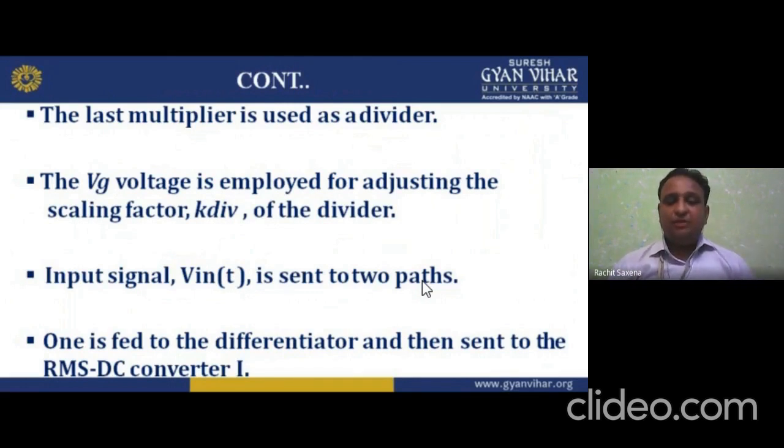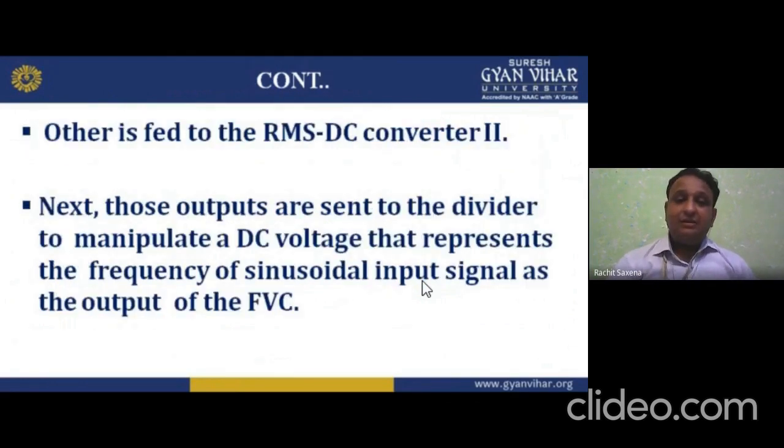The input signal, that is Vin(t), is sent to two paths. One is fed to the differentiator and then sent to RMS DC converter number 1. And the other is fed to RMS DC converter number 2. Basically, in this proposed block diagram and schematic diagram, we are representing the frequency discrimination path and input power calibration path, from which we get the V calibration in the output. I hope you understand.